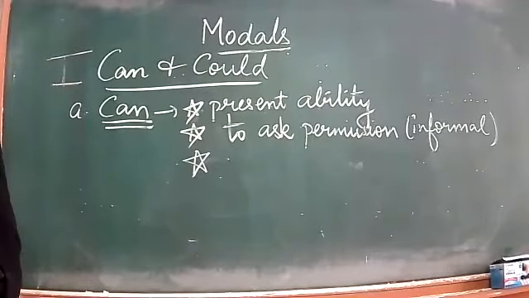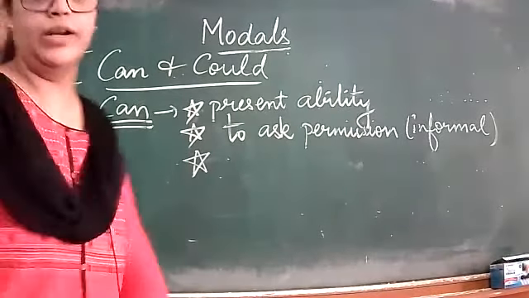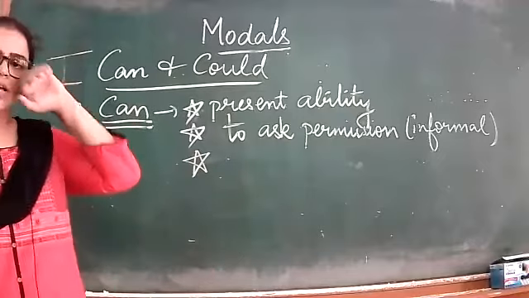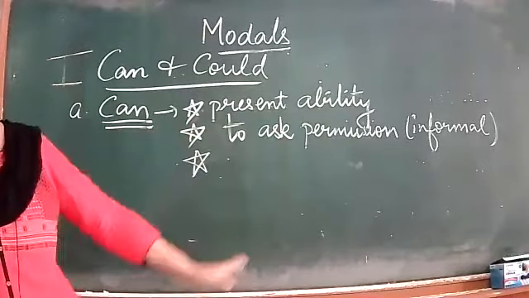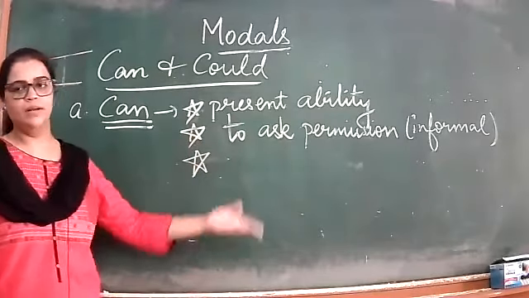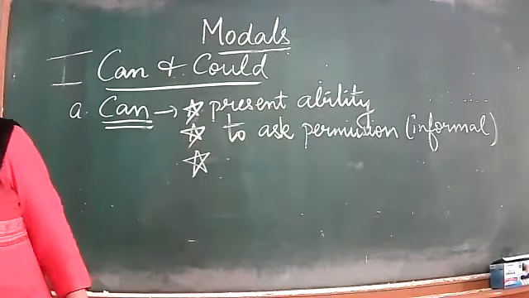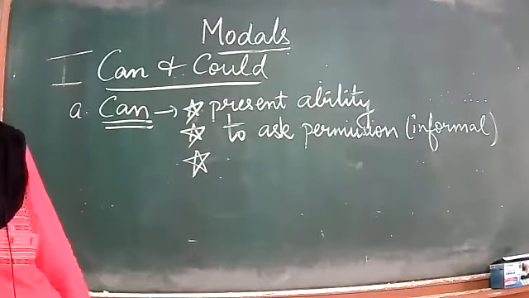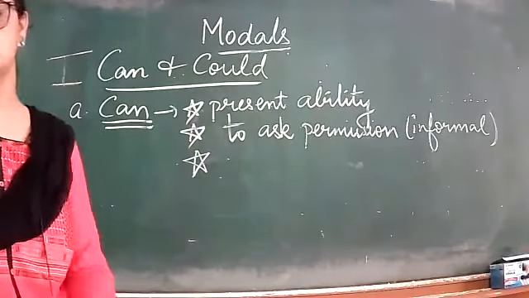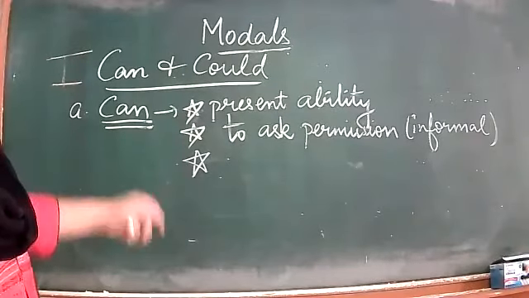With mother you can be a little formal to give her respect, but it's fine. Can I play outside, mother? That's fine. That is informal. So can I use your pen? Can I go outside? Can you help me? These types of words we use with our family members, friends, brother, sister. So this is informal.